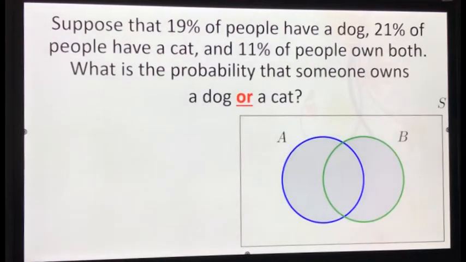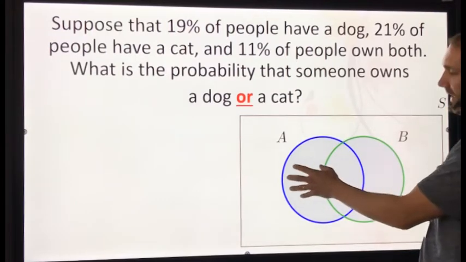Here's where your brain explodes. Suppose that 19% of people have a dog, 20% of people have a cat, 11% of people own both. What is the probability that someone owns a dog or a cat? This is where I say start drawing pictures.